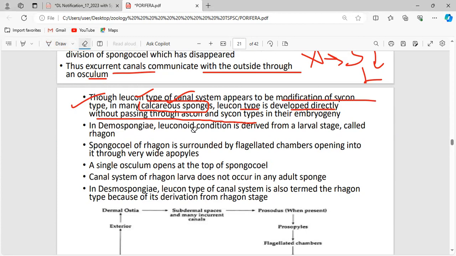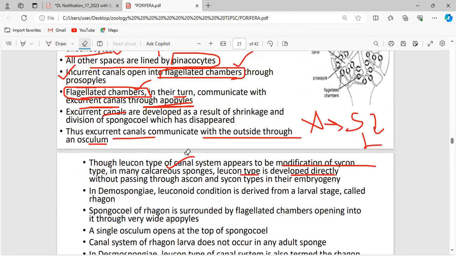Straight away, the Leucon type is developed.